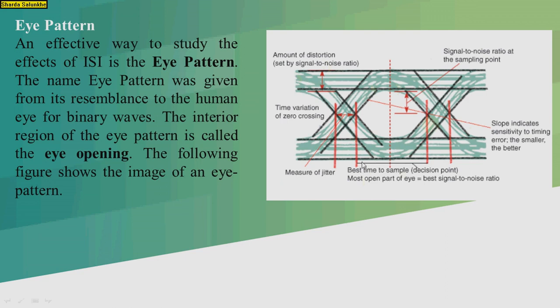So this is the best time to sample. This is the measure of the jitter. This is nothing but the signal to noise ratio at the sampling point. And this slope indicates the sensitivity to timing error. The smaller, the better.